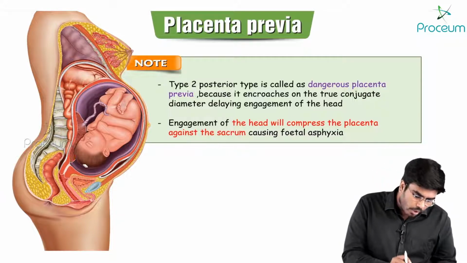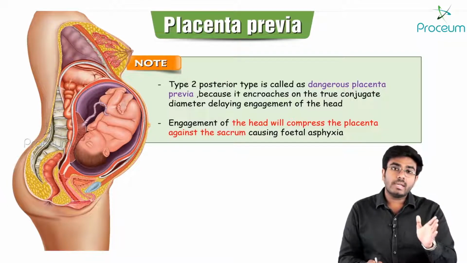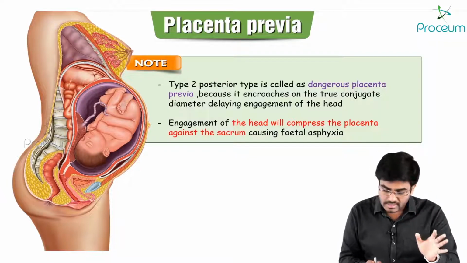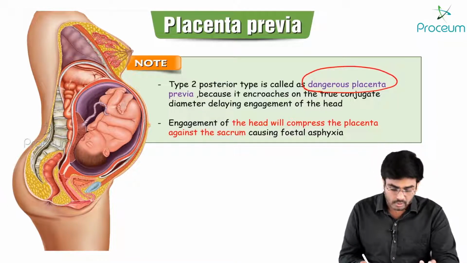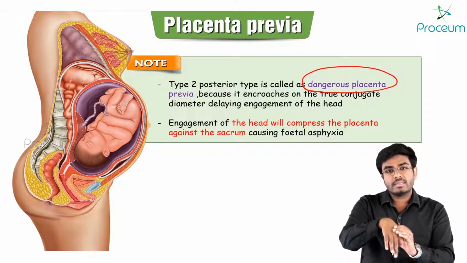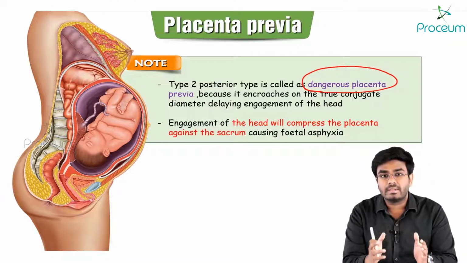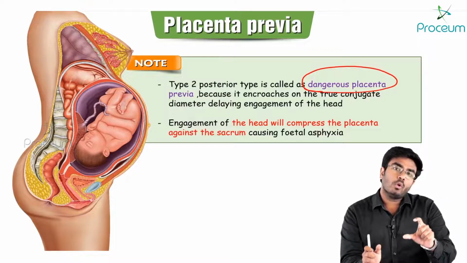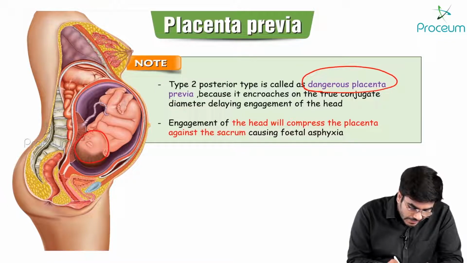What is the problem with the type 2 posterior placenta? Type 2 posterior is known as a dangerous type of placenta previa. Why? Because by the time the baby is getting engaged, by the time the baby is getting delivered, if the placenta is localized posteriorly, the placenta might get compressed between the baby's head and the sacral bone.